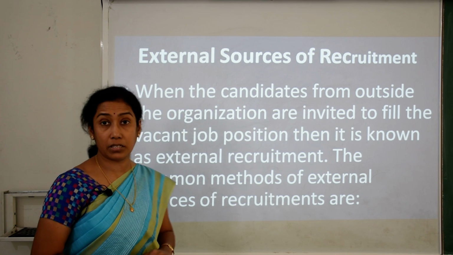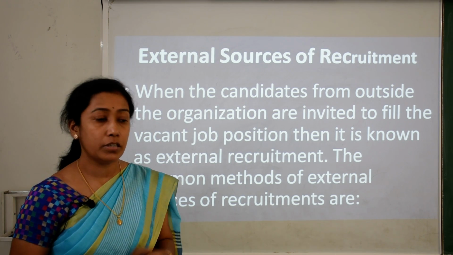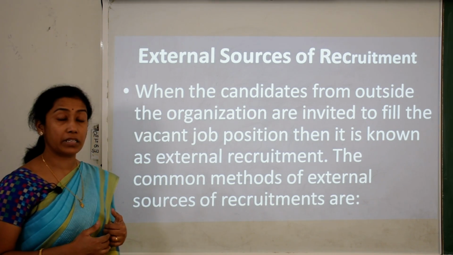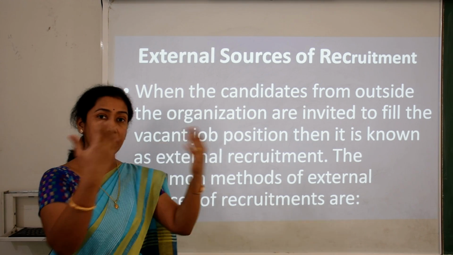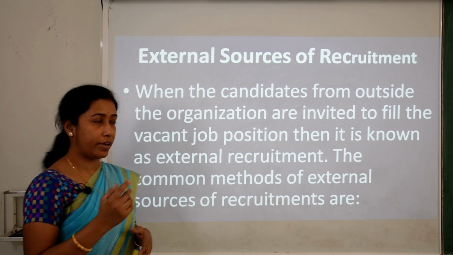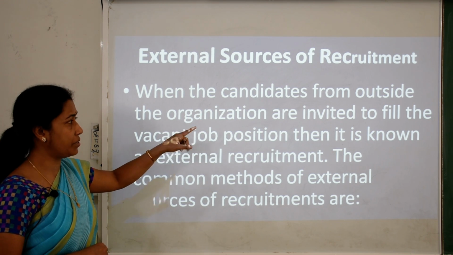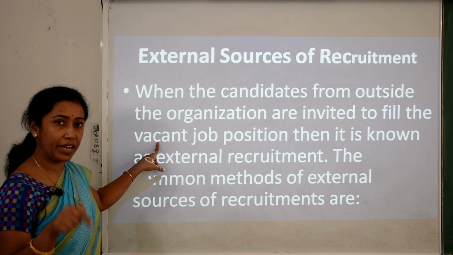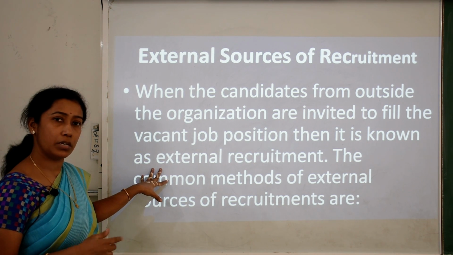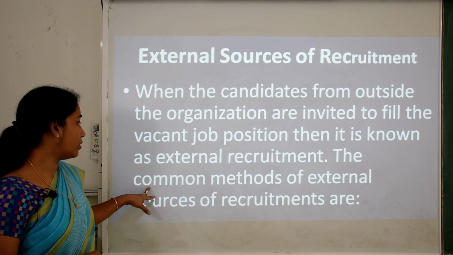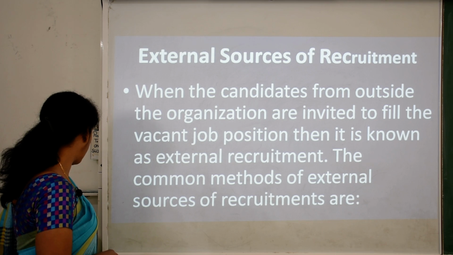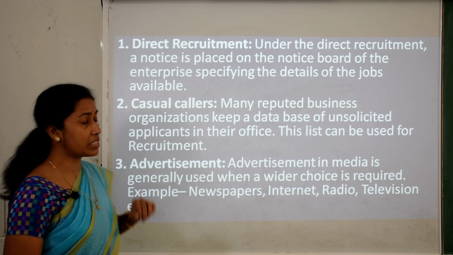Now second is external sources of recruitment. Like internal source, there are external sources, when the company is depending on the outside world for recruiting people. When candidates from outside the organization are invited to fill the vacant job position, it is known as external recruitment. The common methods of external sources of recruitment are: first, direct recruitment.